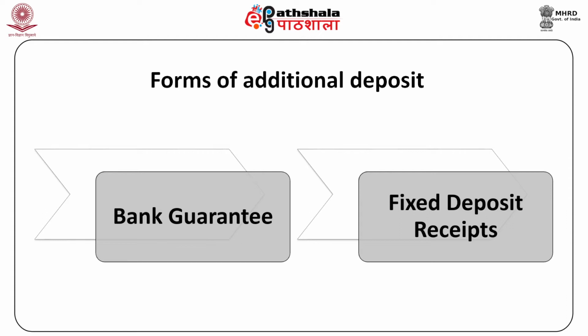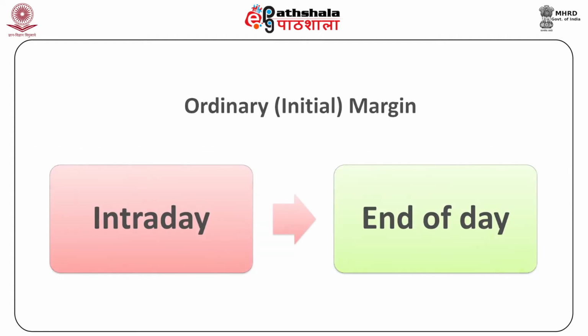Different types of margins collected by the exchange are as follows. Ordinary or initial margin. Ordinary margin requirement is calculated by applying the margin percentage applicable for a contract on the value of the open position of a member in that contract. If a member has net position in various contracts of the same commodity running concurrently, he is required to pay margin separately on each of these contracts at client level. Similarly, if a member has open position in various commodities, the total amount required is calculated as sum total of margin required in respect of each commodities and contracts separately.